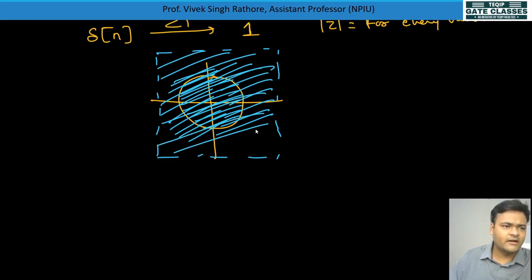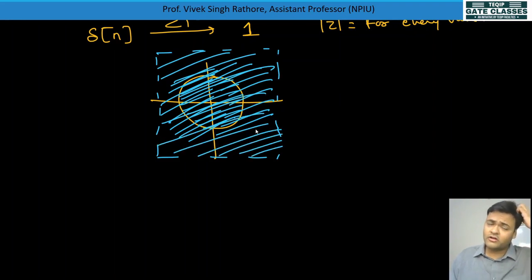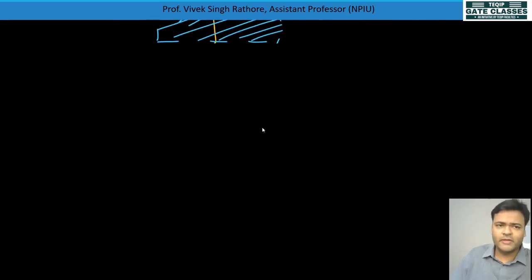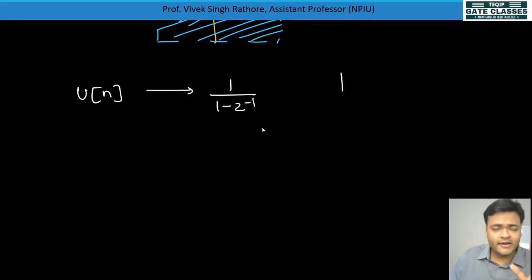This is the way to plot the ROC for this type of signal, where for every value of Z or mod Z, the Z transform can be calculated. Now again we'll see our next question. Our next question was u of n, and its transform was 1 by 1 minus Z inverse, and its Z transform can be calculated only when mod Z is greater than 1. This is what we have seen earlier.